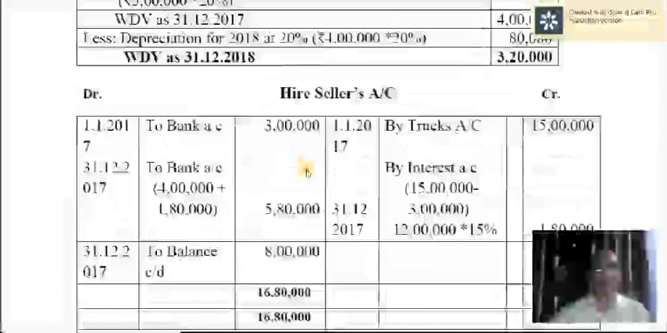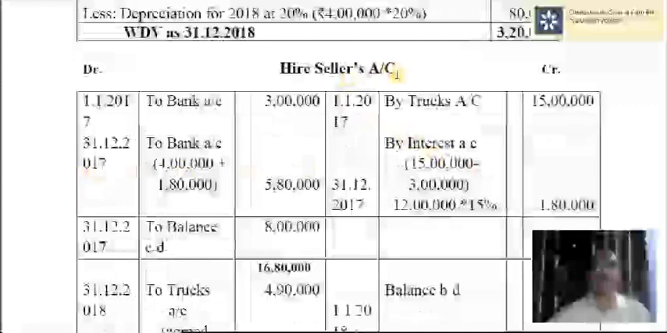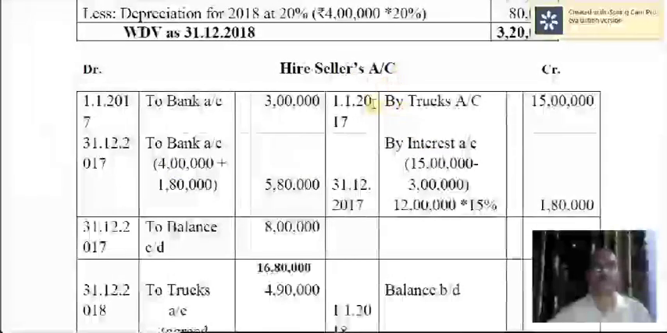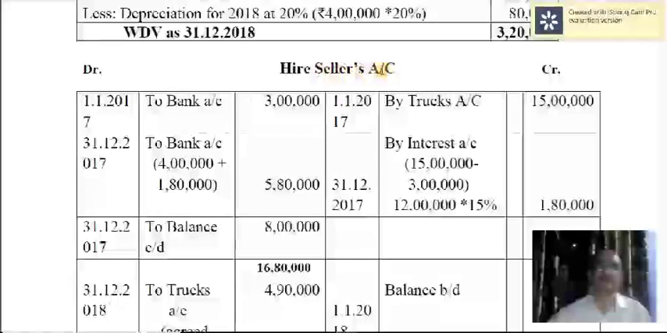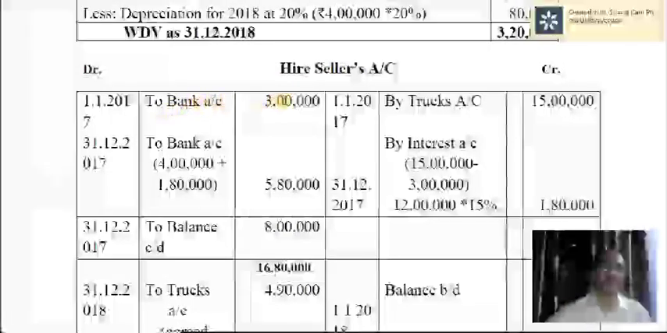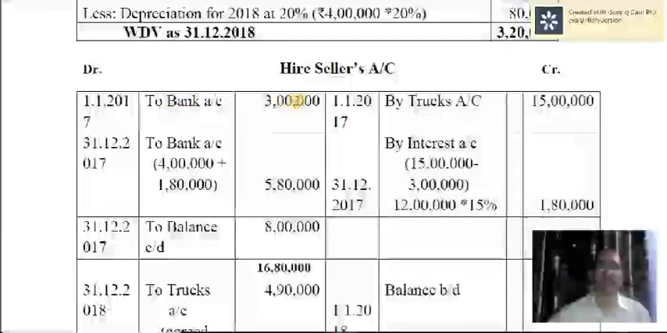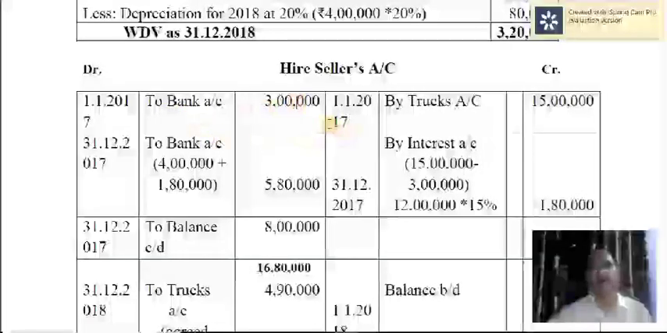Now look at the hire seller's account. Hire seller's account is credited by trucks account. Therefore, 5 lakh into 3, 15 lakh. And you are paying the initial amount, that is called down payment. Hire seller's account debtor to bank account, 3 lakh.